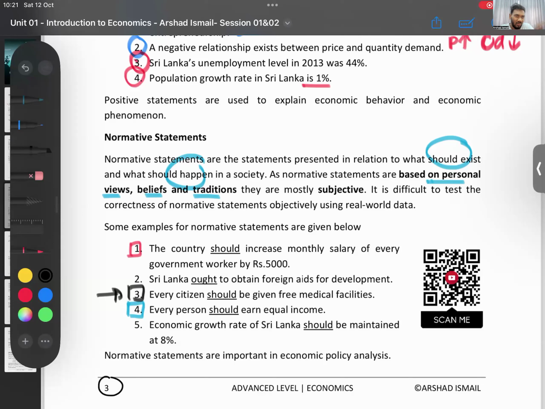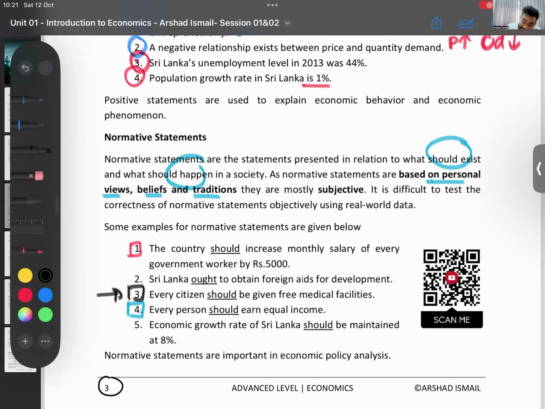Then you all are saying, no, sir, medical needs are essential for everyone. So they should. So there is no right or wrong. I am saying this side, you are saying that side. That's what you call a normative statement. A normative statement differs from person to person. There is no right or wrong. I am saying we should do this. You are saying, sir, we'll do that. That is what we call a normative statement. No right or wrong.